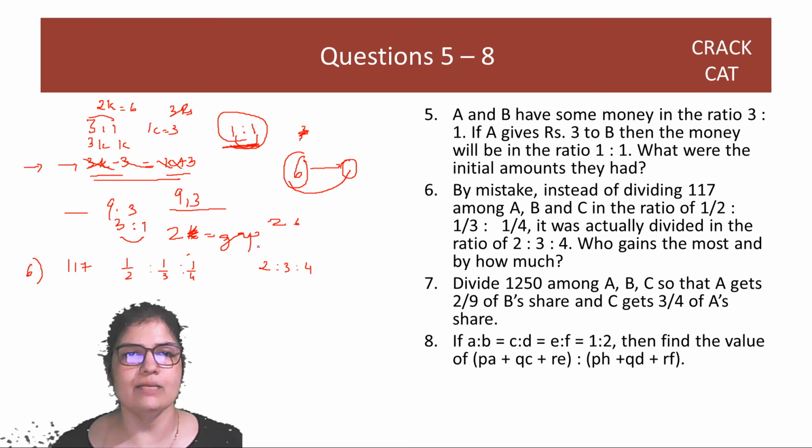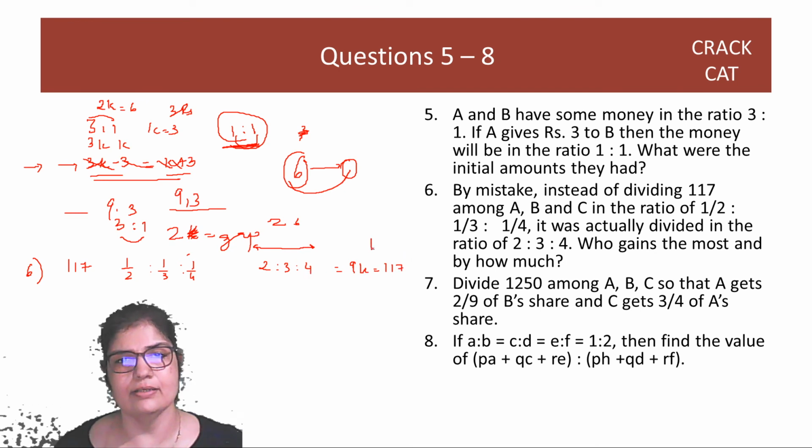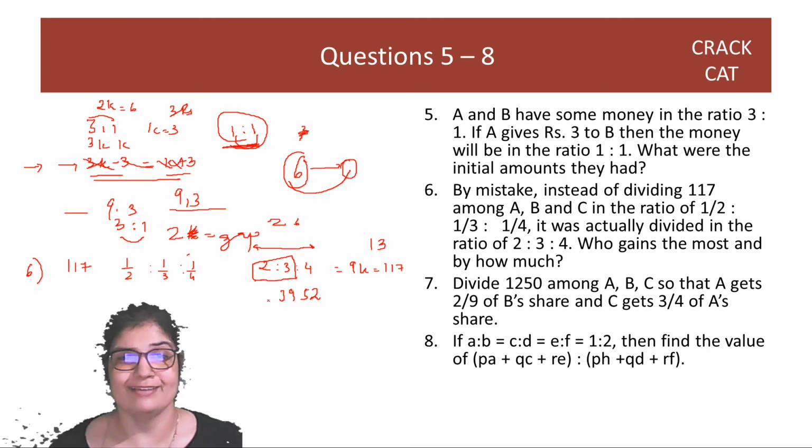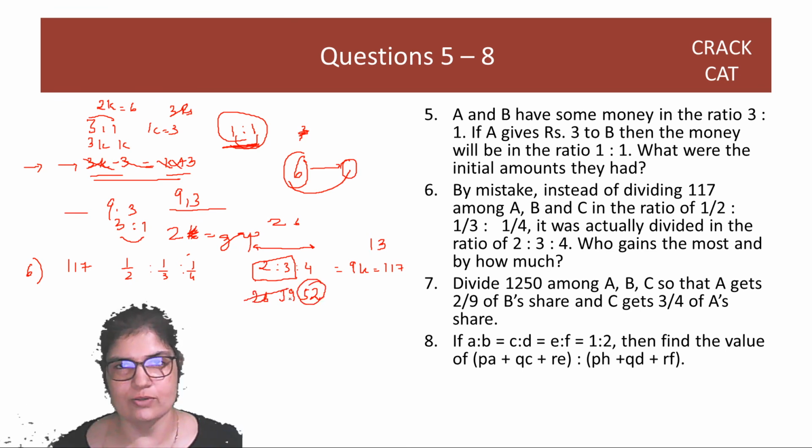So let's do the easier part first. 117 को I need to divide. The sum, right? 2k, 3k, 4k is 117. Right? That means 9k is 117. So I need to divide 117 by 9. So the multiplier is 13. So this is 52. This is 39. Anyway, all these two guys don't matter. I'm just writing it. Okay, but they don't matter. 52. D is the guy who's gaining the most.